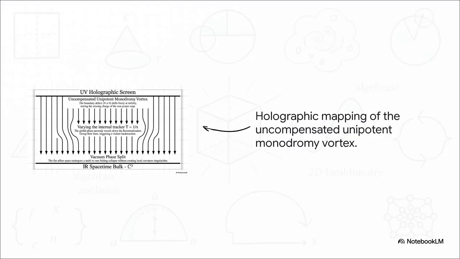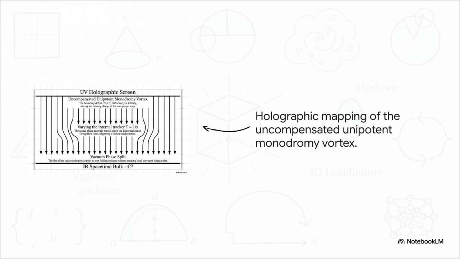So what does all this pure math actually look like in physical reality? If we map this out, we can visualize this exact algebraic collapse as an unstable state transition within a holographic vacuum model. Look closely at the top boundary of this holographic screen. The flat affine space is our infrared or IR bulk. The boundary at infinity is our ultraviolet or UV screen. Now remember that unipotent monodromy vortex, our missing third root? It gets stored right there on the UV holographic screen.